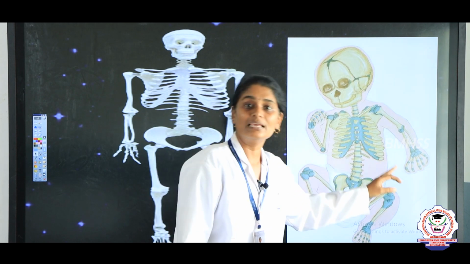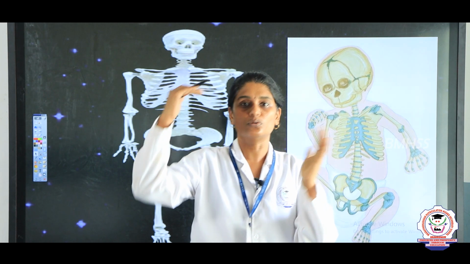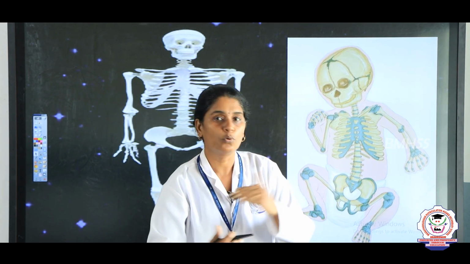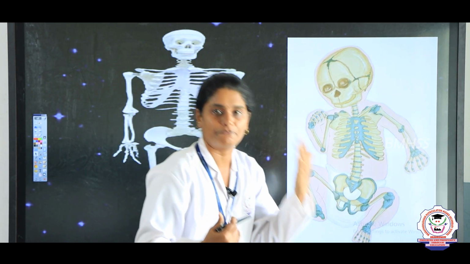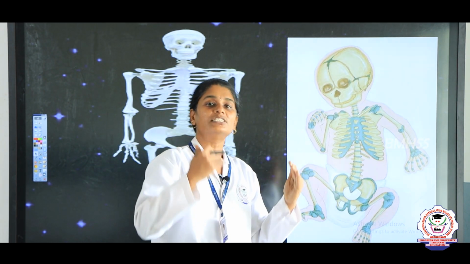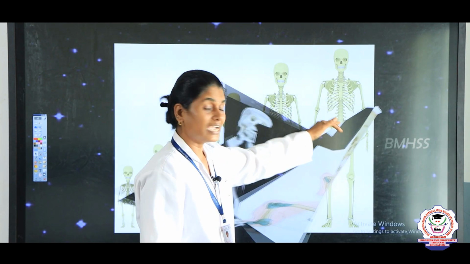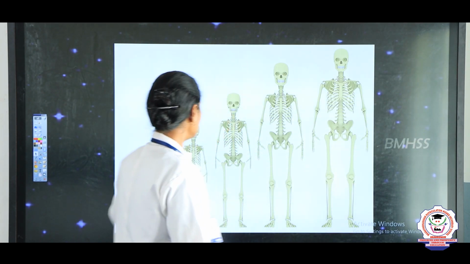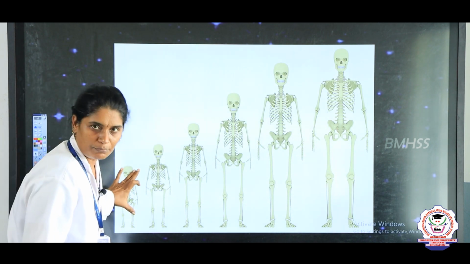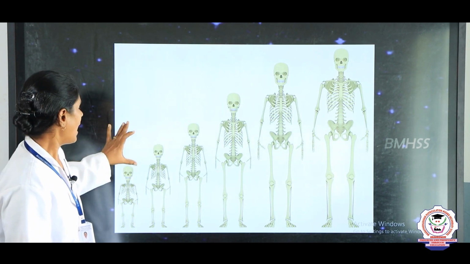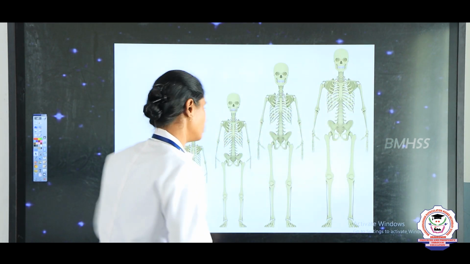So, here you can see when a child is born and when the child grows, automatically the bones also will grow, but usually the child will have more than 350 bones, right. And when a child is reaching the adult stage, the adult will have 206 bones.